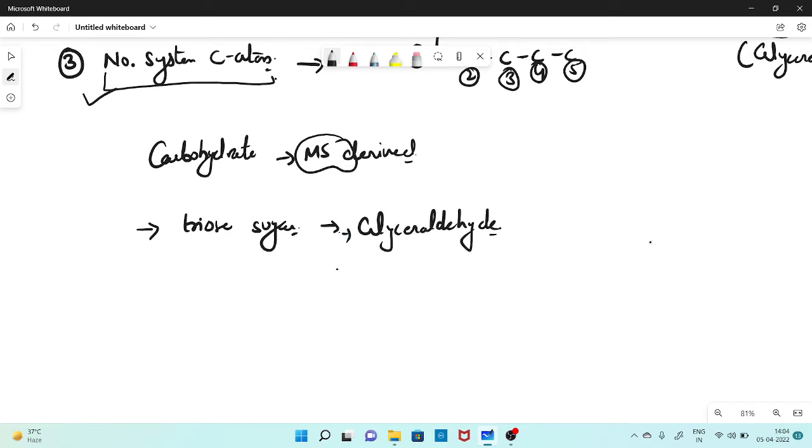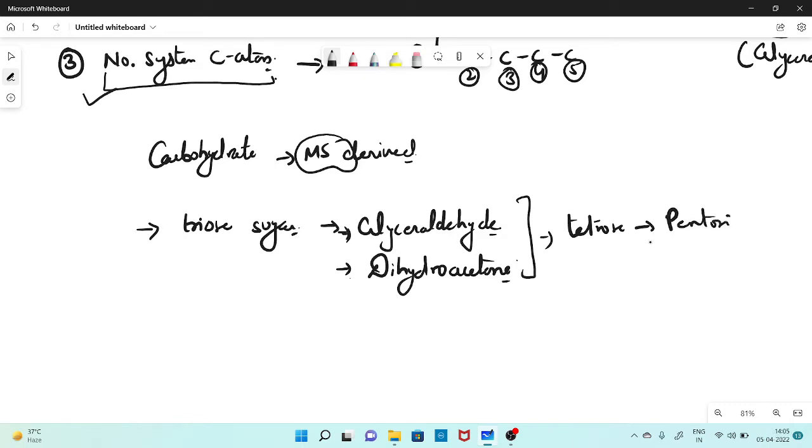And if they are talking about ketose sugar, that would be dihydroxyacetone. They both are the simplest trioses or simplest monosaccharides. From them, tetroses are derived, then pentoses are derived by condensation reactions. So this is all about the monosaccharides.